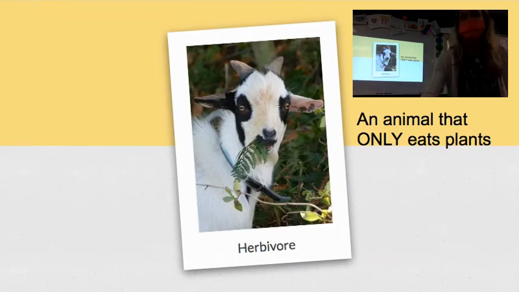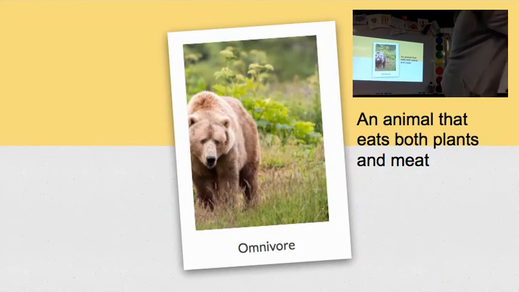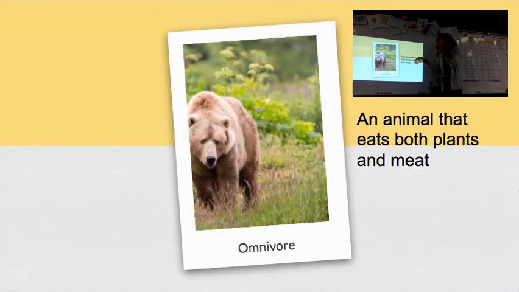Good. Third graders, our next word is an omnivore. What's our word? Omnivore. An omnivore is an animal that eats both plants and meat. I chose a bear today because I know that bears like to fish, and fish are an example of meat. But I also know that bears like to forage for berries and other wonderful, delicious things that they can find. So they are an example of an animal that eats both plants and meat. I would call that an omnivore.